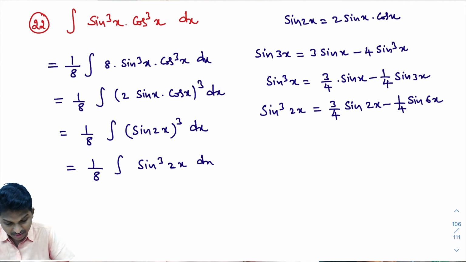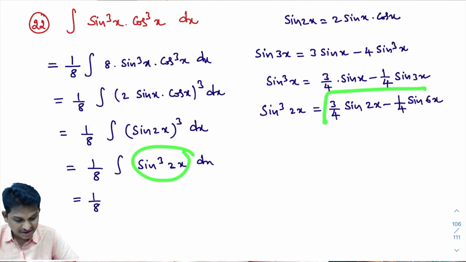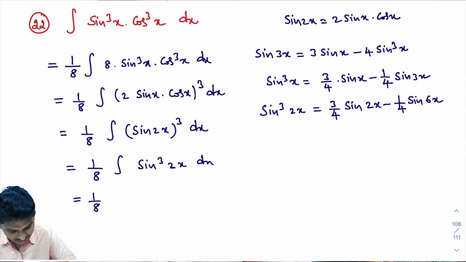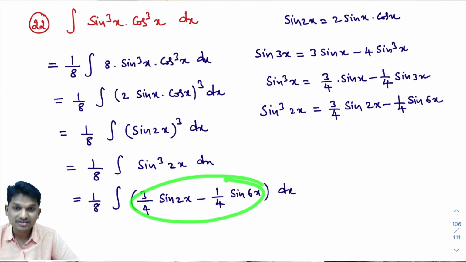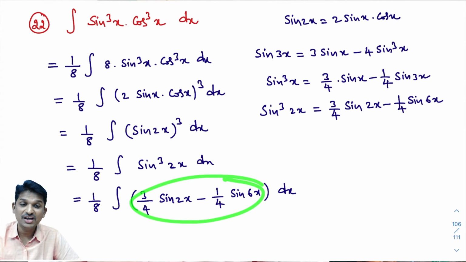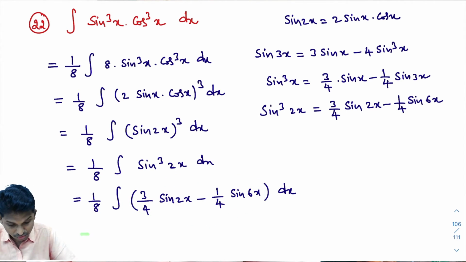This equals 1 by 8 into integral sin cube 2x. In place of sin cube 2x, I'll write this. Integral of 3 by 4 into sin 2x, minus 1 by 4 into sin 6x, dx. Now I need to integrate this. How to integrate this? We integrate each and every term. That equals 1 by 8 into, 1 by 8 is for this full integral, so to avoid the confusion, I'll keep a bracket here. Okay, I need to integrate this.